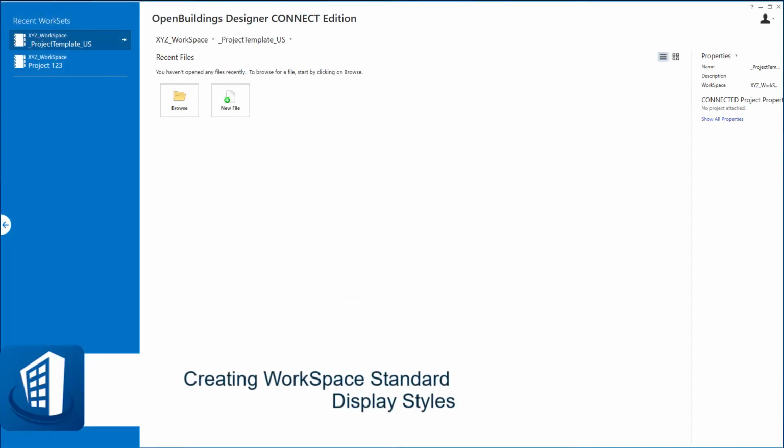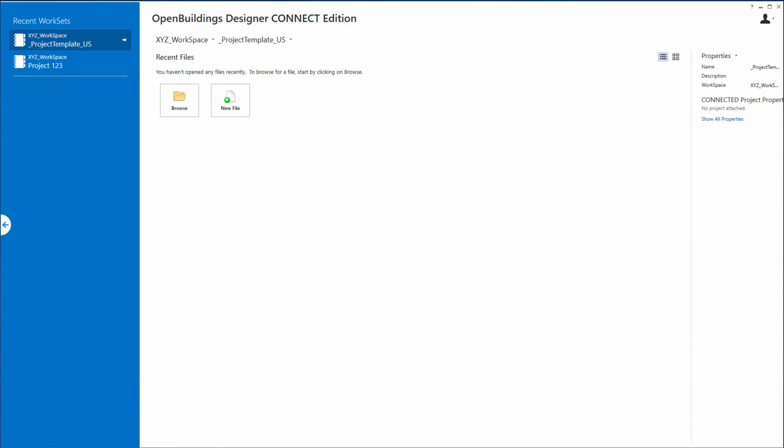Welcome to this session on creating a custom display style for drawings. In this session, I'm going to create a display style that could be used to control the forward, back, or cut view as an override to the family and part resymbolization when you are creating your dynamic views and drawings. I'm going to set this up in a DGN lib that will be part of my company workspace so that it becomes a company standard.